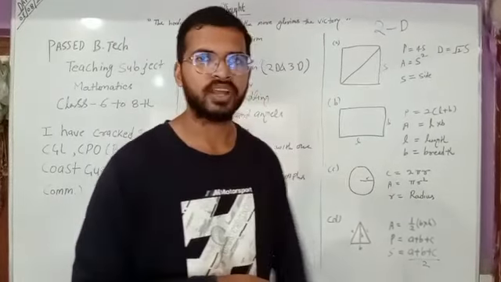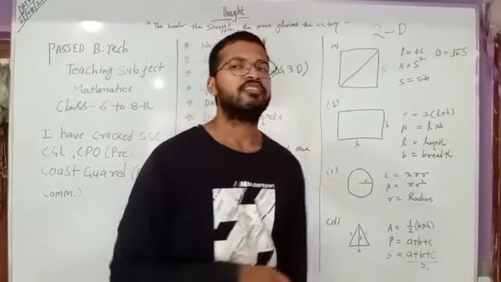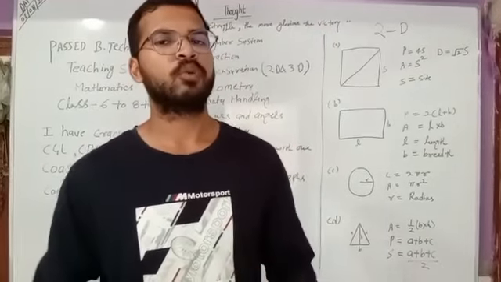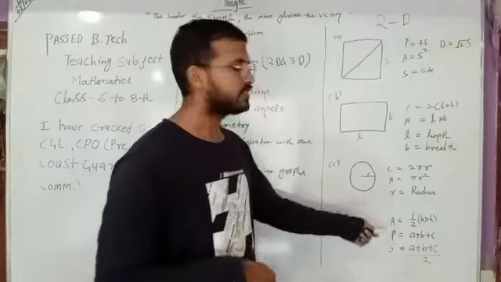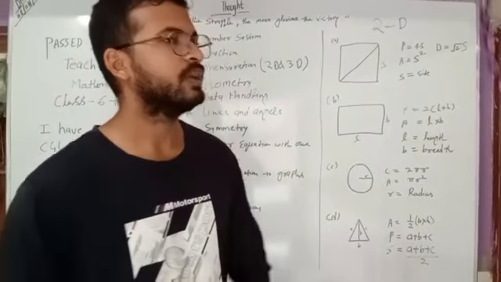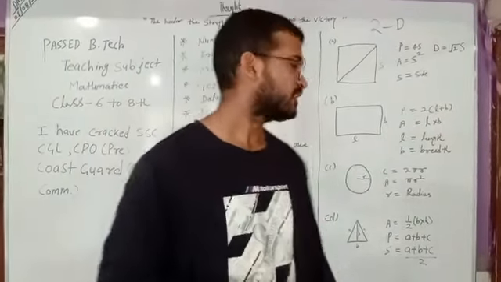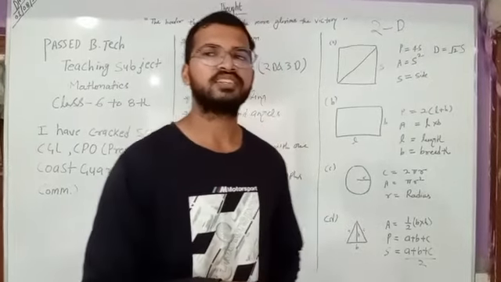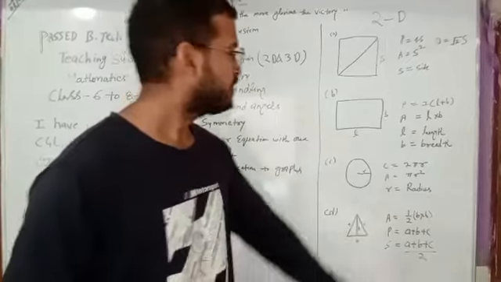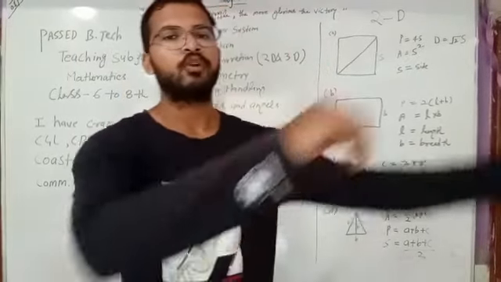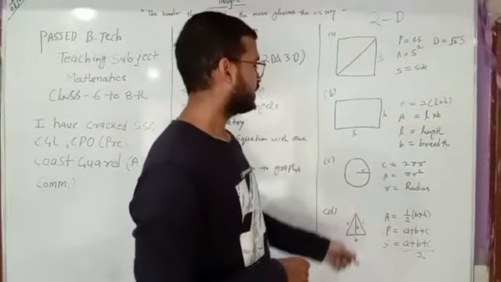Area is equal to pi r square, where r is the radius. The value of pi is 22 by 7 or 3.14. We will calculate. Next is the area of a triangle. Area of a triangle can be found according to three methods, but the basic method is 1 upon 2 base into height, where we are given the base of a triangle and height of a triangle. We will use the formula area is equal to 1 upon 2 base into height and calculate.